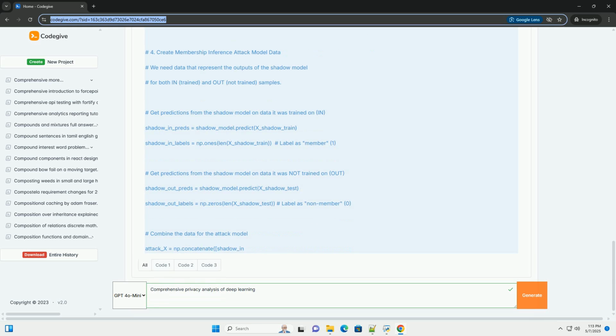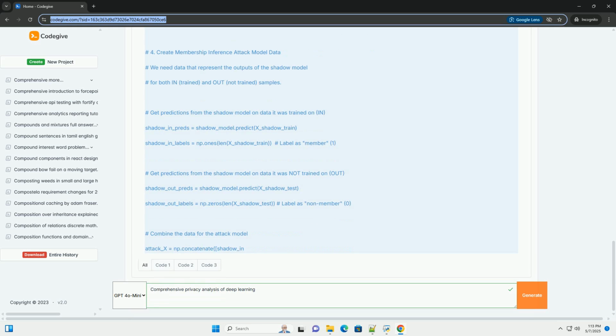Compute DP SGD privacy computes the privacy loss, epsilon, based on the training parameters. The TensorFlow Privacy library provides the tools for DPSGD. Important: DPSGD often requires careful tuning of hyperparameters to achieve a good balance between privacy and utility.